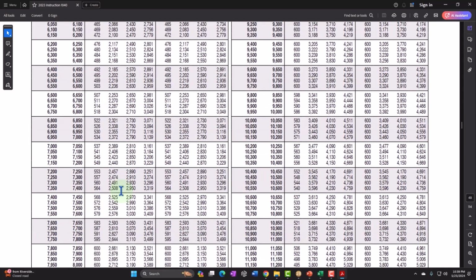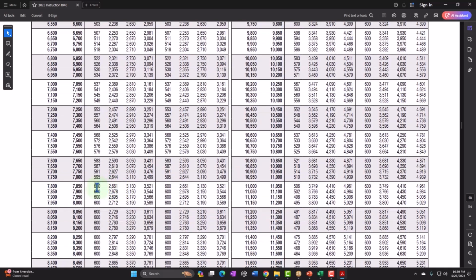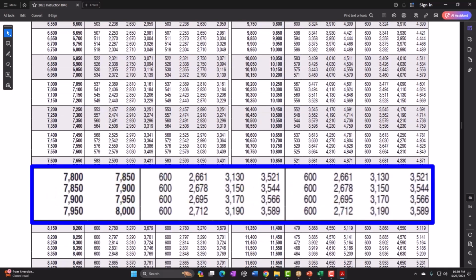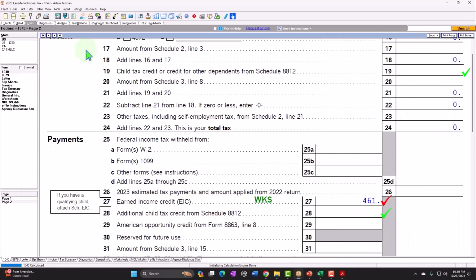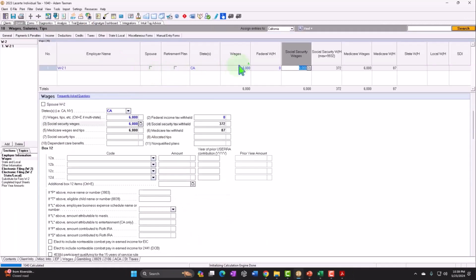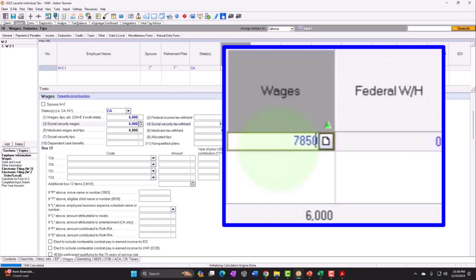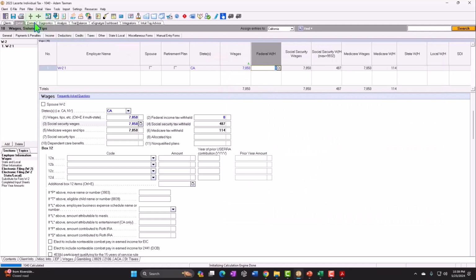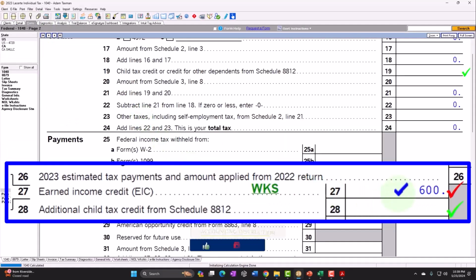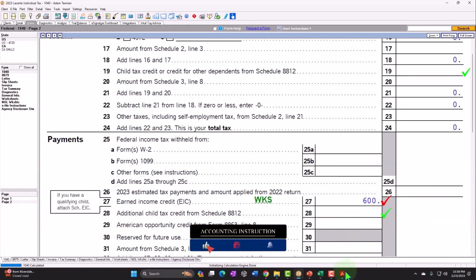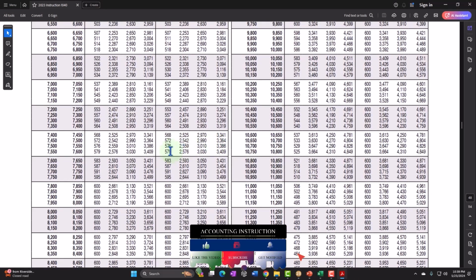Then if I bring it up to max it out, we've got 7,850, let's say. If this goes up to 7,850, then I go back over and, okay, now it's at the 600. Now, how far can I go before it starts going back down again?